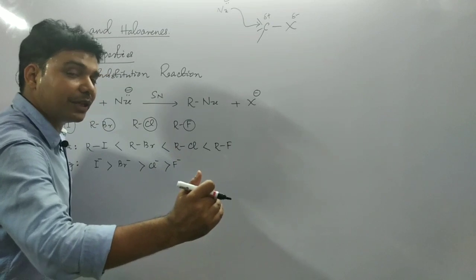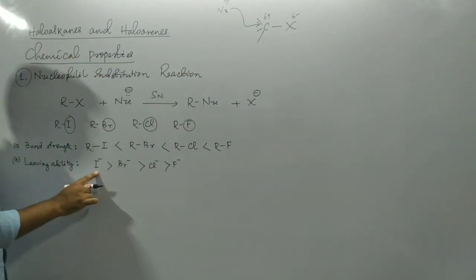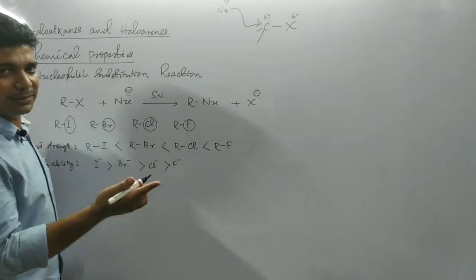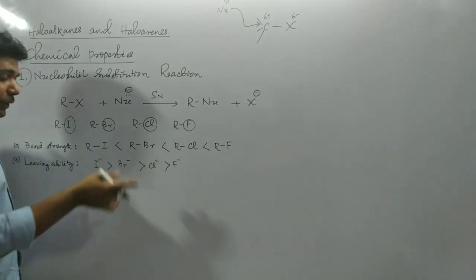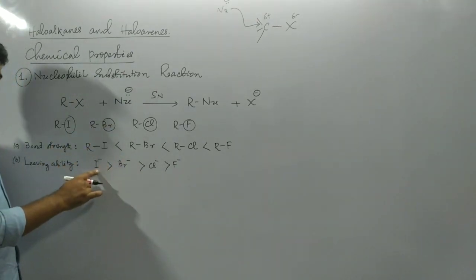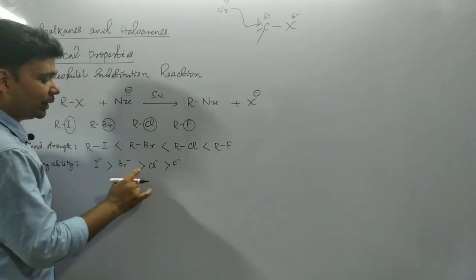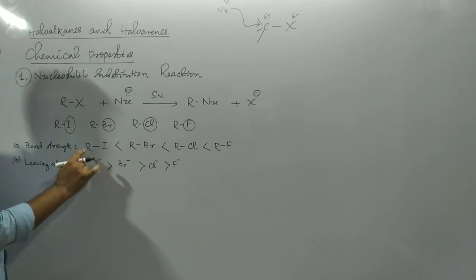Weaker the basic strength, higher the leaving ability. This is the weakest base. That's why its leaving ability will be highest. Easily it will leave. When the nucleophile attacks the carbon center, this will leave easily. Among iodide, bromide, chloride and fluoride, the leaving ability of iodide is highest.